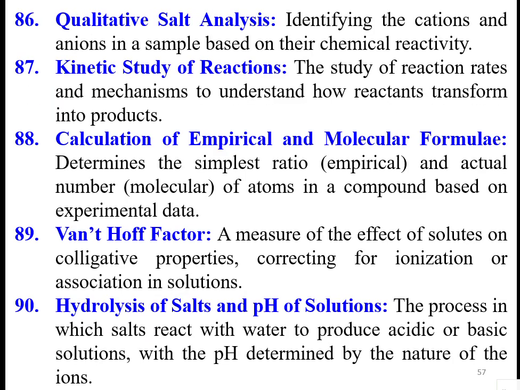The Van't Hoff factor, it's a measure of effect of solutes on the colligative properties, correcting for ionization or association in solutions. Then hydrolysis of salts and pH of solutions. The process in which salts react in water to produce acidic or basic solutions with the pH determined by the nature of the ions.